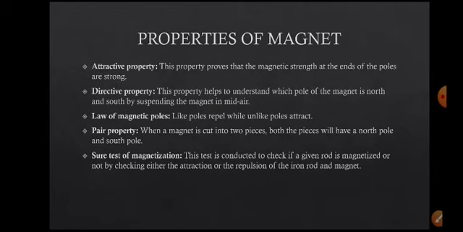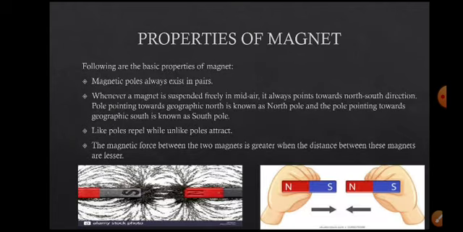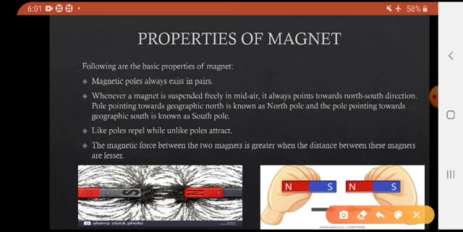And the pair property: when you cut the bar magnet into pieces, for example you are cutting this bar magnet into pieces, then this red piece shows north and south, and this blue piece shows north and south, right?